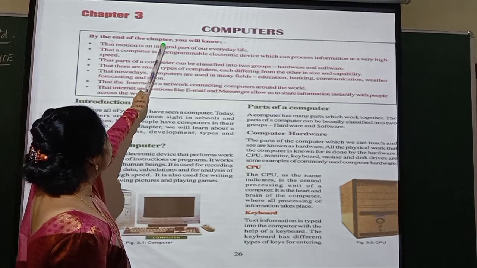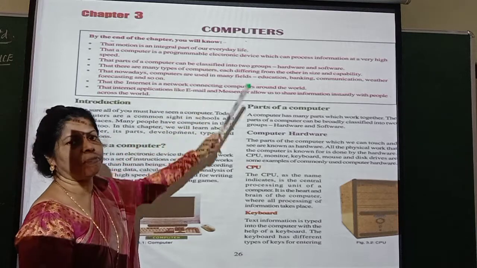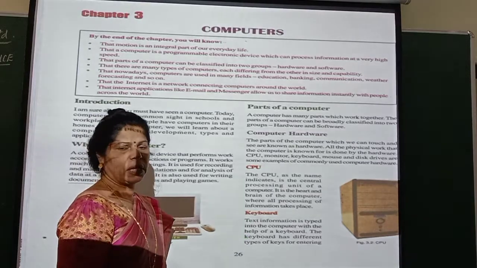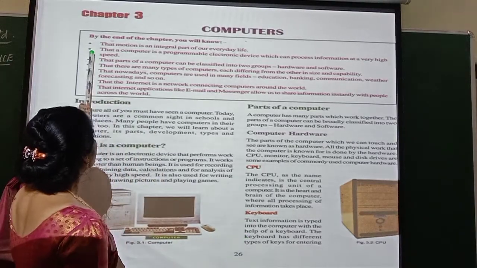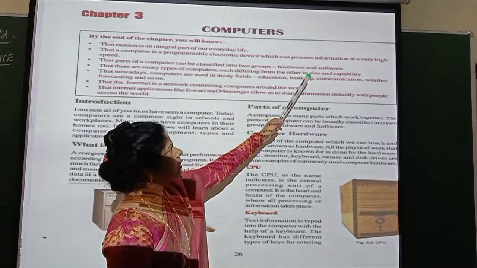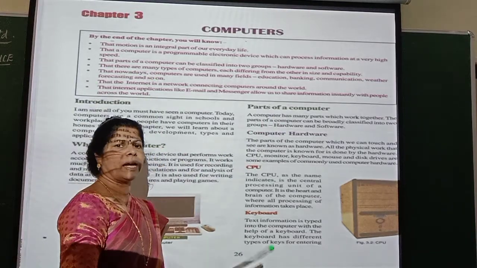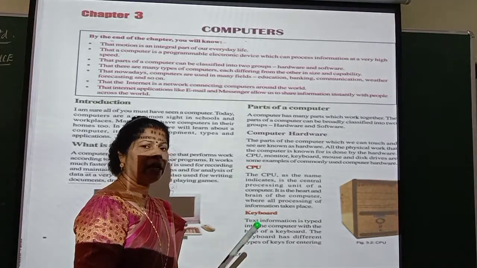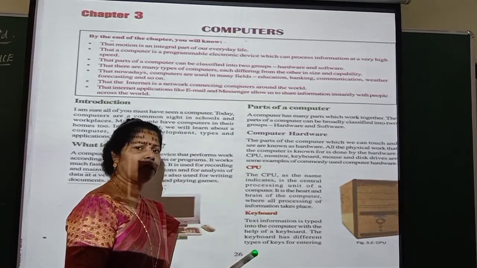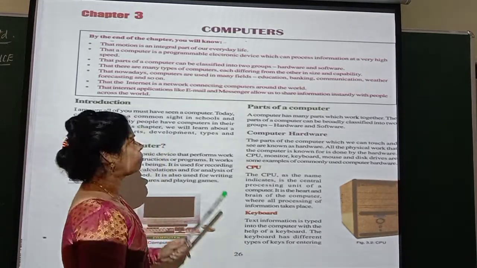See, by the end of the chapter, you will know that motion is an integral part of our everyday life. Motion. So you already understood what motion is: any object which moves is said to be in motion. Then, a computer is a programmable electronic device which can process information at a very high speed. If you want to just write and read, it takes such a long time. But now everything is available directly from the internet. All the information, whatever you want throughout the world, is available in computers, isn't it? In the internet.